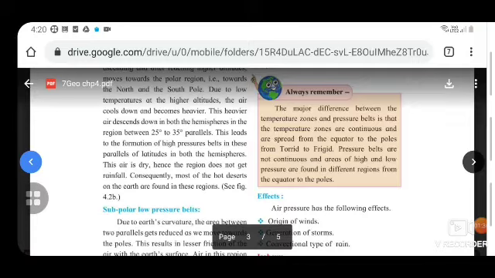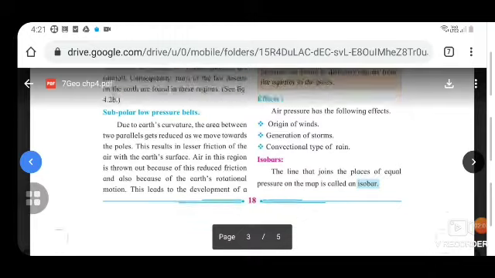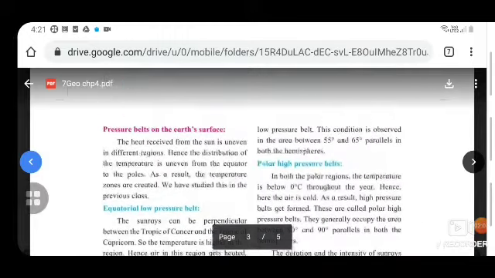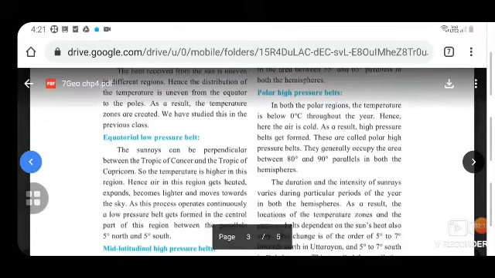These regions are shown in figure 4.2b. Okay, subpolar low pressure belts. Due to Earth's curvature, the area between two parallels gets reduced as we move towards the poles. This results in lesser friction of the air with the Earth's surface. Air in this region is thrown out because of this reduced friction and also because of the Earth's rotational motion. This leads to development of a low pressure belt. This condition is observed in the area between 55 degree and 65 degree parallels in both the hemispheres.